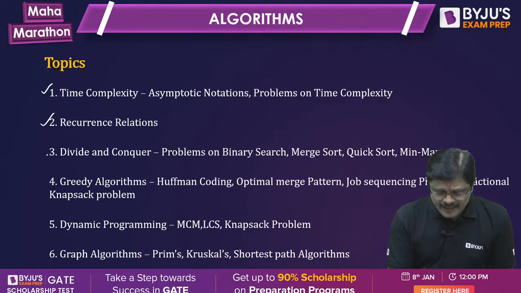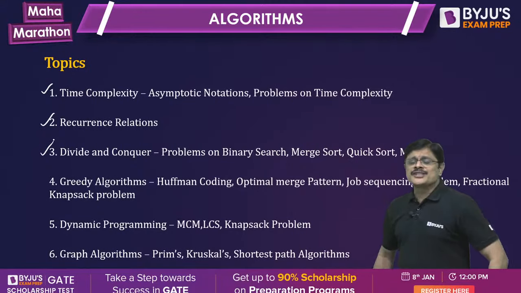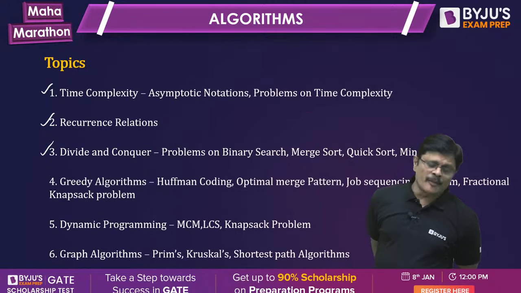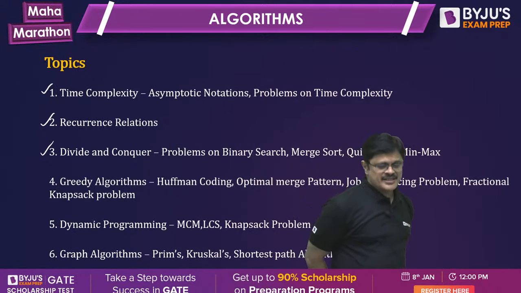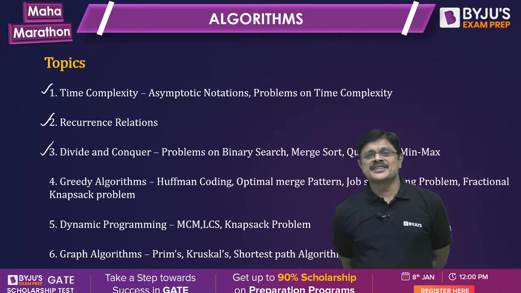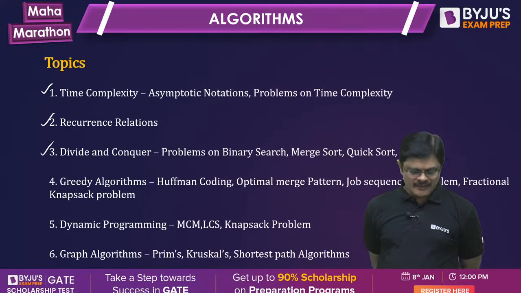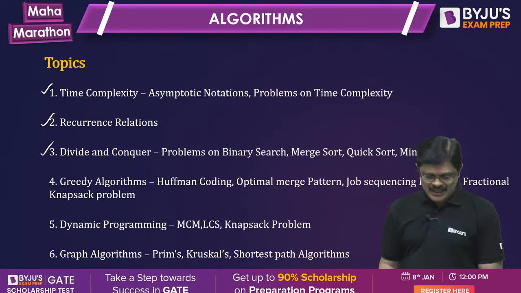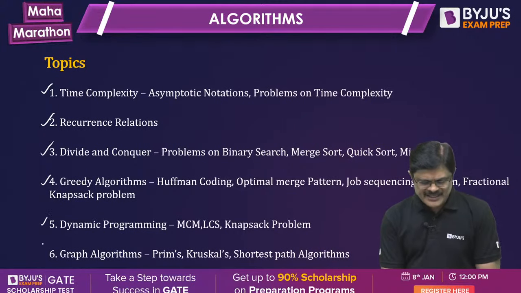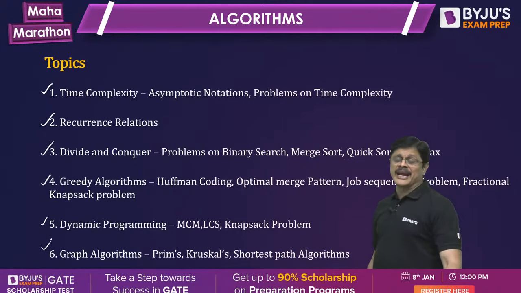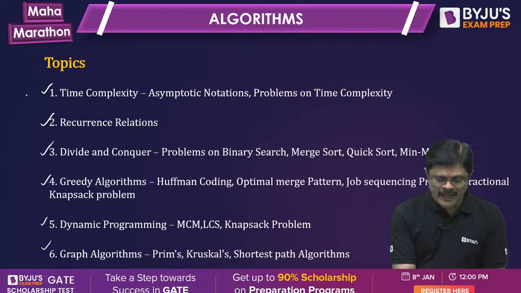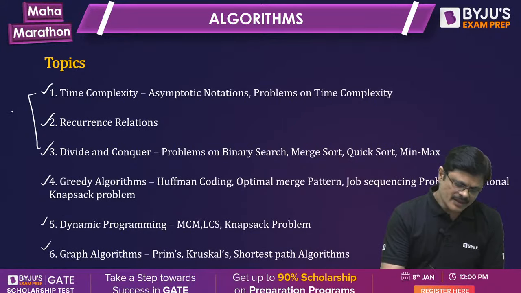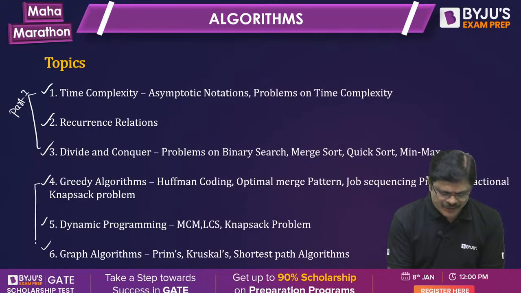In part 1, I mainly concentrate on these 3 areas: time complexity, recurrence relations, and the divide and conquer design strategy. Whereas in part 2, on Sunday morning 10 a.m., I'll be discussing the remaining part, that is greedy algorithms, dynamic programming and graph algorithms. So this is your part 1, and this is your part 2 from my side.